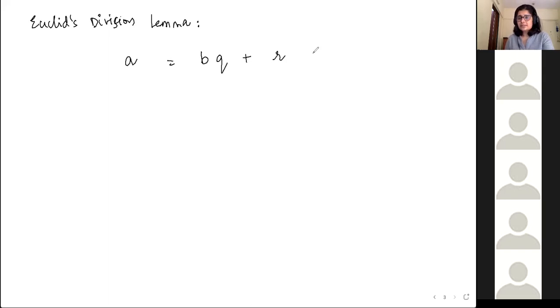Also, this is a very important part. R can take the values only ranging from 0 to b. So that's 0 less than or equal to r less than b. What does it look like? Does it remind you guys of something?